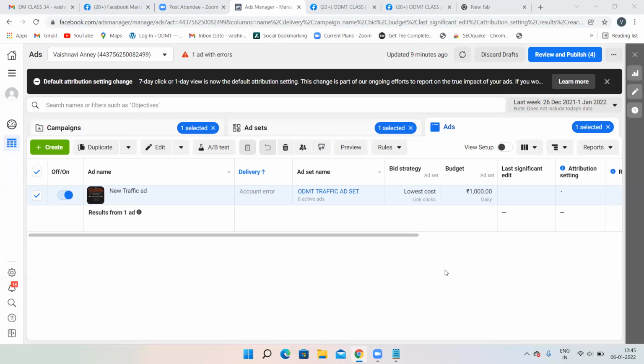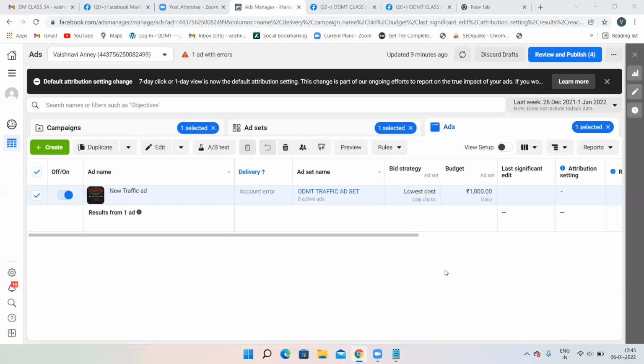They'll give you 1 month's time. In that 1 month period, you have to upload your Aadhaar card or voter ID. If you forget and cross that 1 month, you will not get your ads account back. But if you remember and upload your Aadhaar card, then you will get your account back in 2 to 3 days. And your Facebook team also will help you a lot. They are really good actually. Facebook customer care is really good. They will help you with your Facebook ads account also.